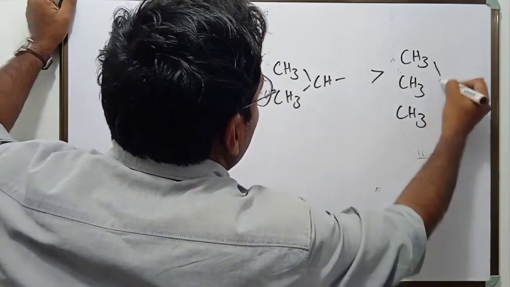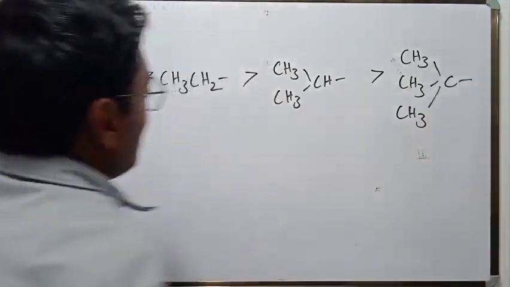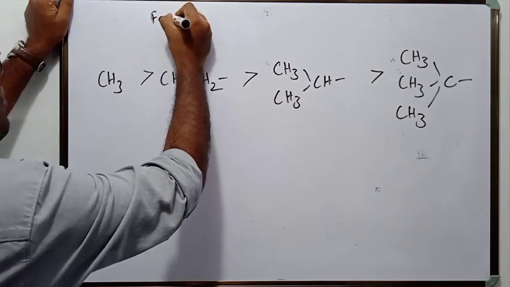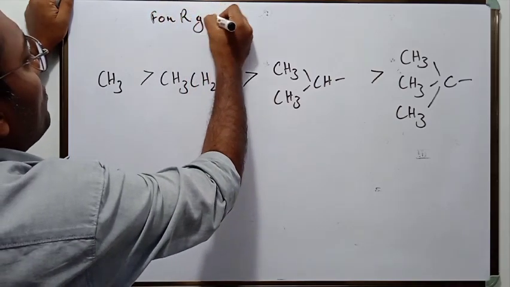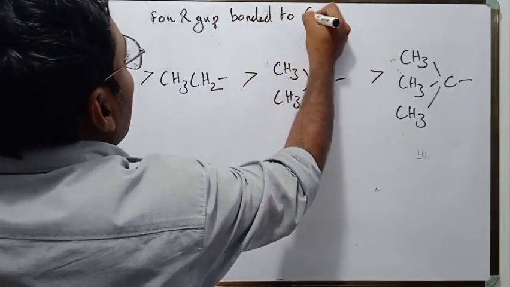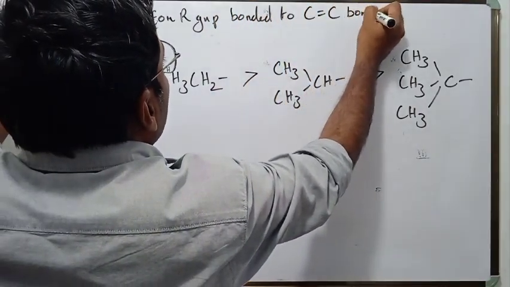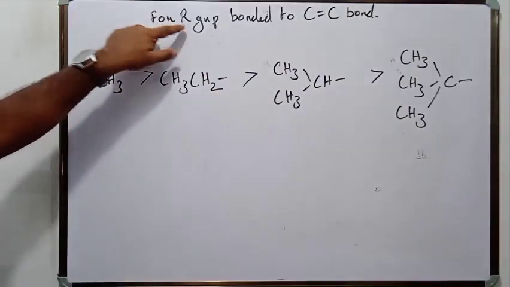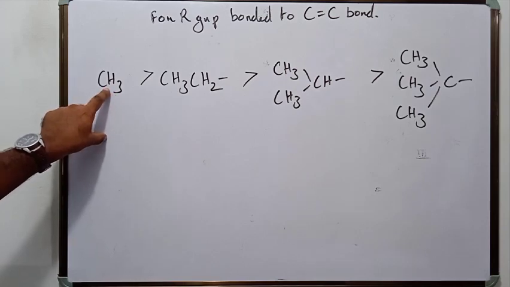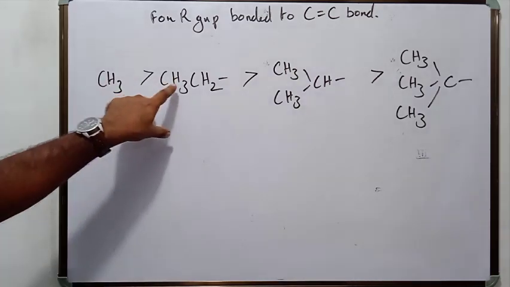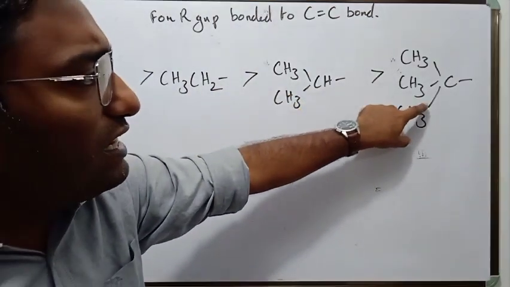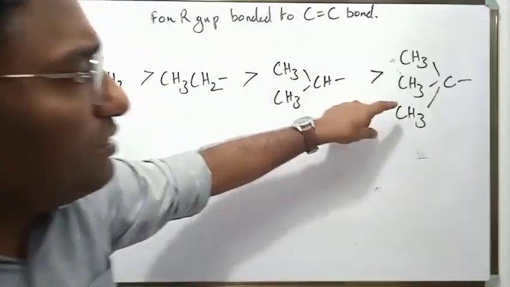So for an alkyl group bonded to a carbon-carbon double bond, hyperconjugation is shown maximum by methyl group, then by ethyl group, isopropyl group, and lastly tertiary butyl group.